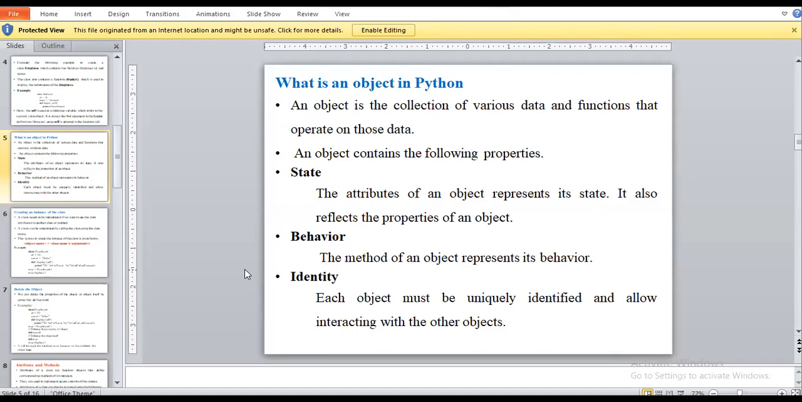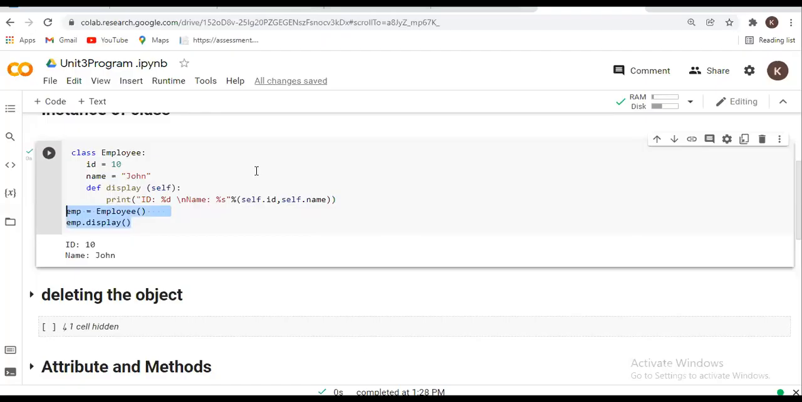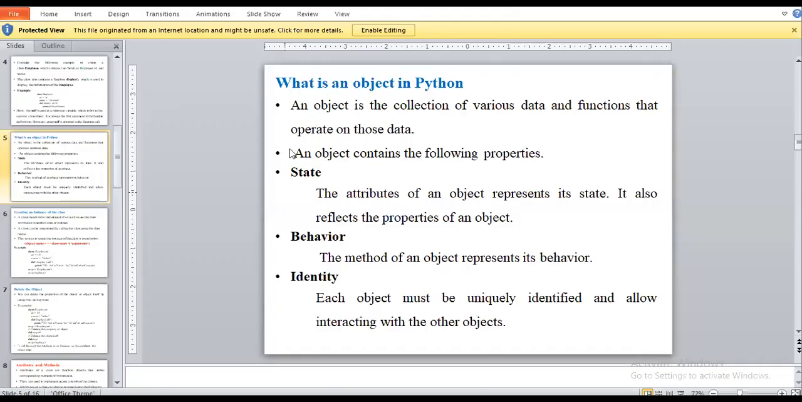First is state. State represents the attribute of an object. Attribute means the variable declaration in our program. So it also reflects the properties of an object. Considering this example, we call it an attribute. Here we have id and name attributes, because we want to display the data related to id and name.